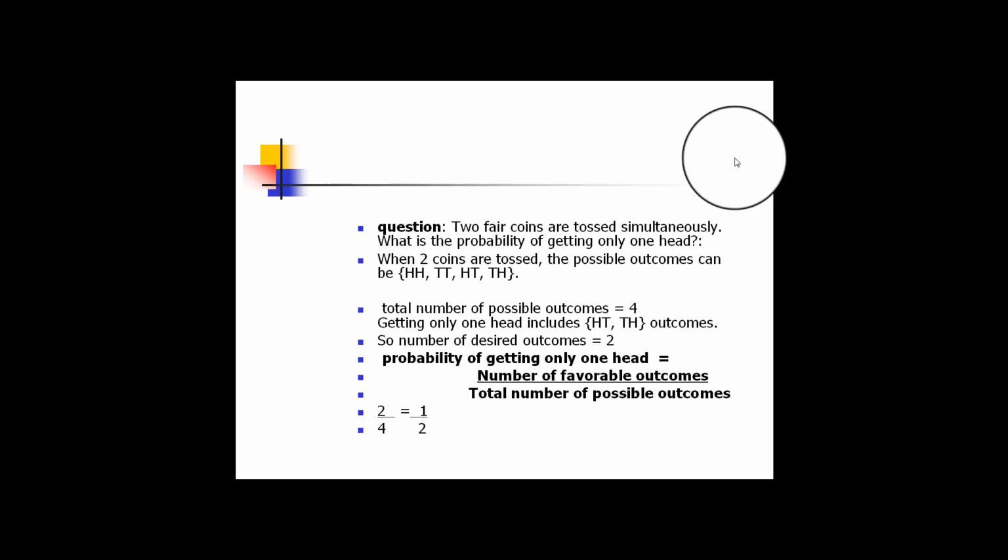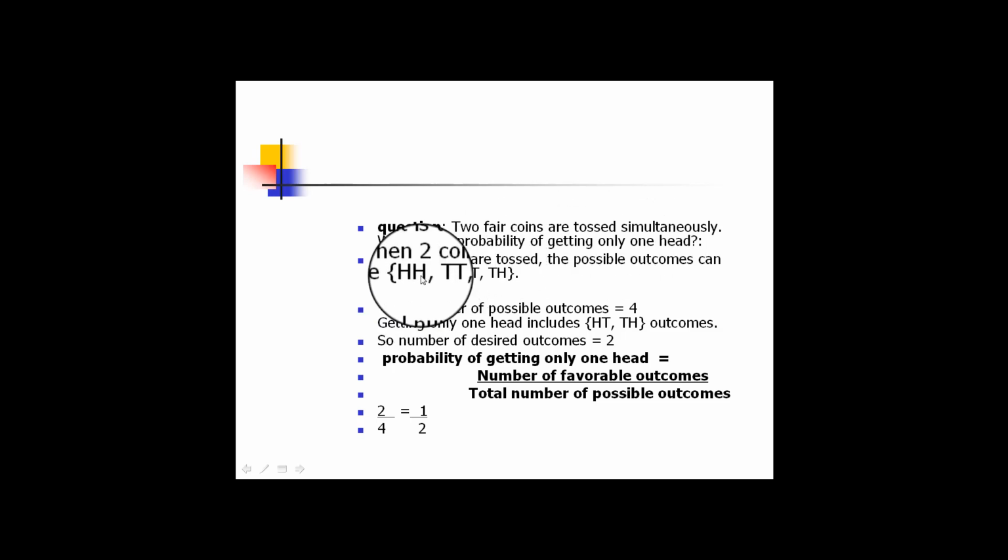If we consider two fair coins tossed simultaneously, what is the probability of getting only one head? The solution: when the two coins are tossed, the possible outcomes are both heads, both tails, one head and one tail, and one tail and one head. So the total number of possible outcomes is 4. Now our question is, what is the probability of getting only one head?